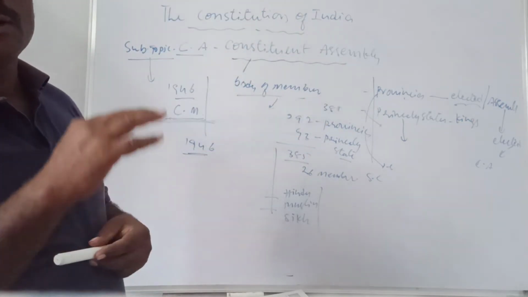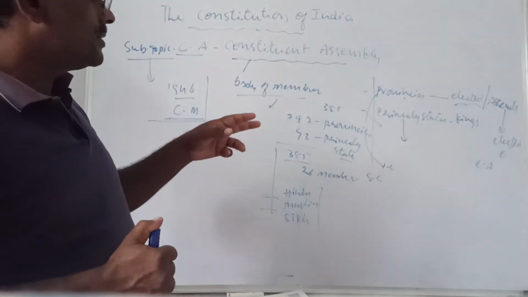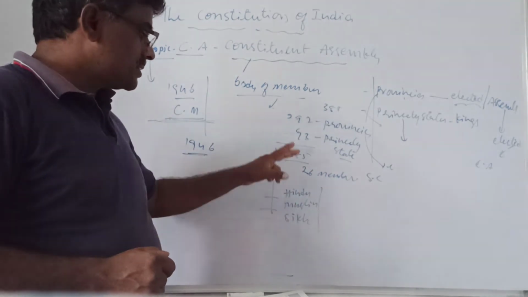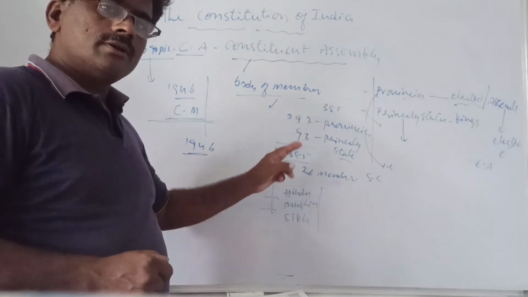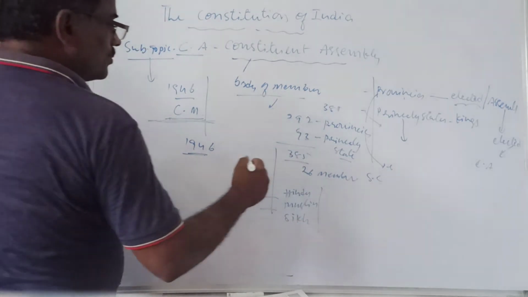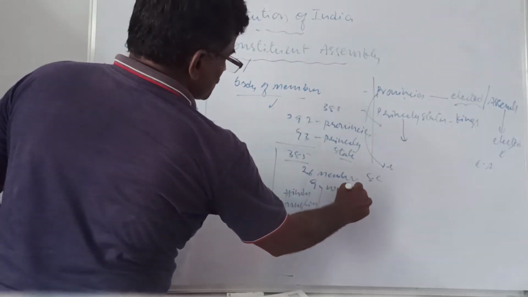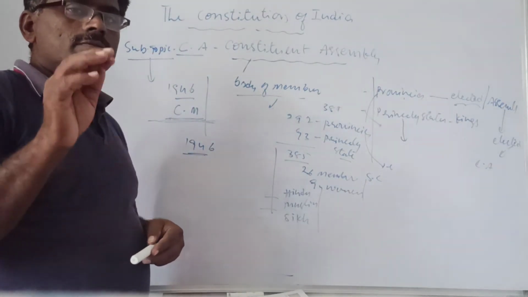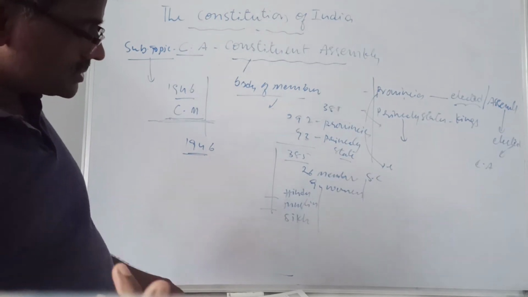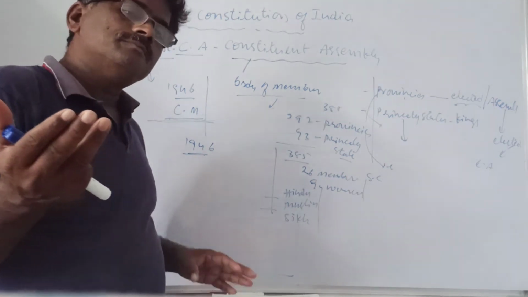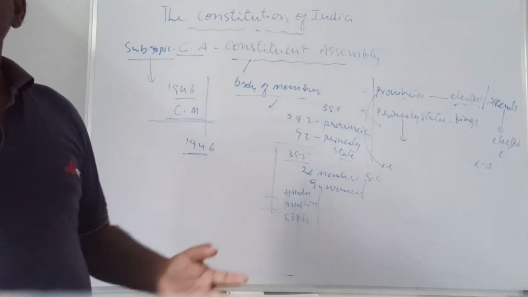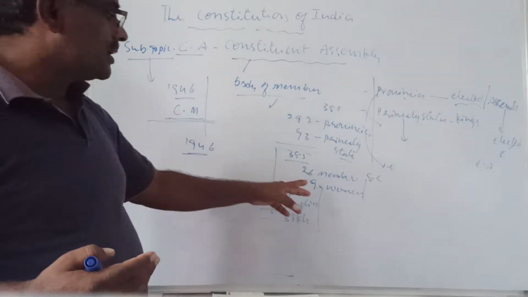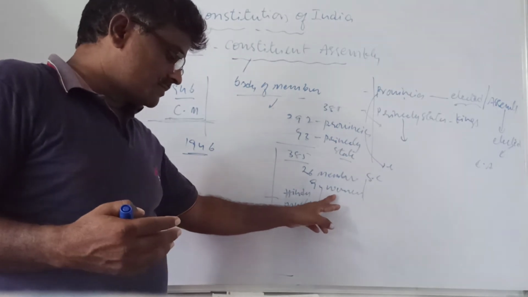that region or religion. That's why there is representation: Hindus are there in this group, Muslims are there, Sikhs are there, and SCs are there, and there are even 9 women members. Why? Their representation is also important. Their membership is also important, because women's problems will be reflected by women members, but not by men, right? So the 9 women members are there. This point is to be taken.